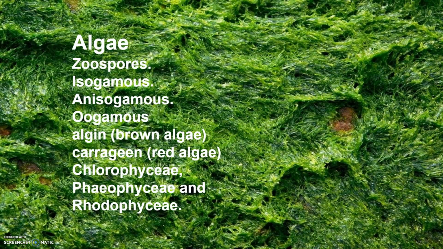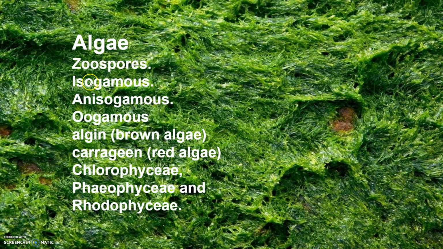Algae reproduce vegetatively, asexually, and by sexual methods also. In asexual reproduction, they produce different types of spores, and the most common are zoospores. They are flagellated, motile, and on germination they give rise to a new plant. Sexual reproduction takes place through the fusion of gametes, and these gametes can be flagellated and similar in size like in Chlamydomonas, or non-flagellated, non-motile, and similar in size like in Spirogyra.